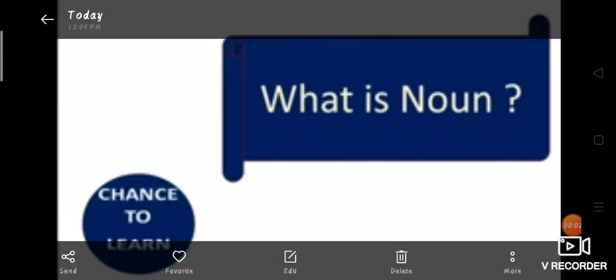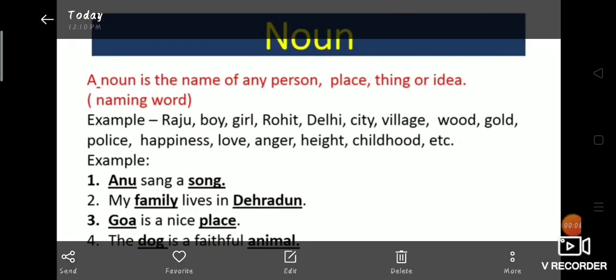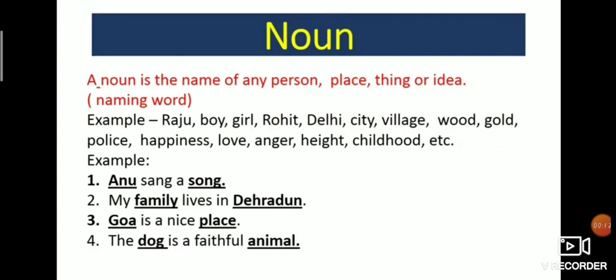Today we are going to learn about nouns. What is a noun? A noun is the name of any person, place, thing or idea, or we can say naming words. Examples: Raju, boy, girl, Rohit, Delhi, city, village, wood, gold, police, happiness, love, anger, height, childhood, etc.